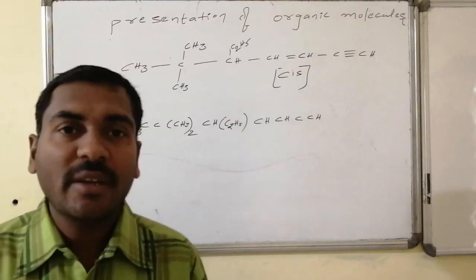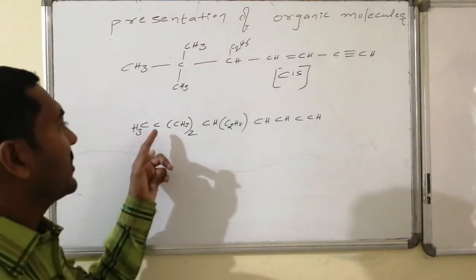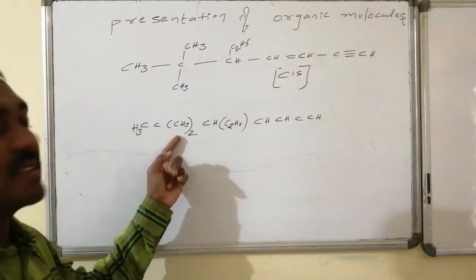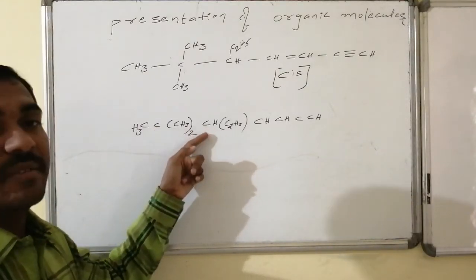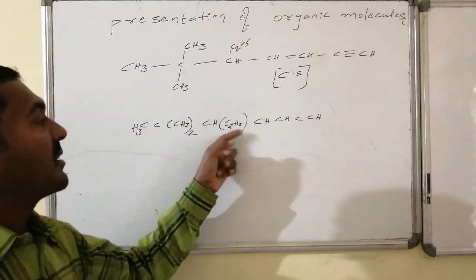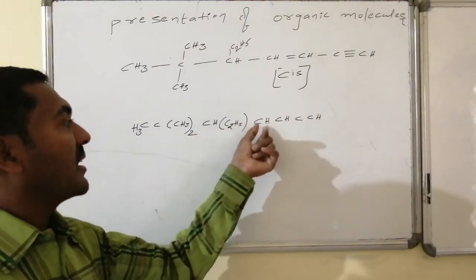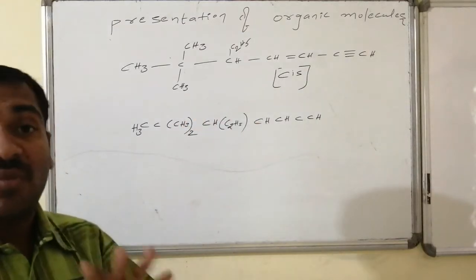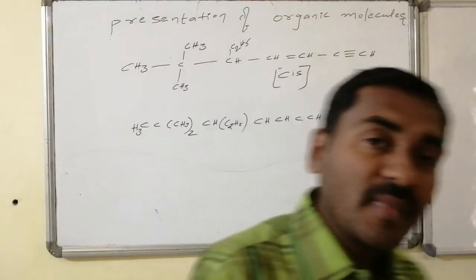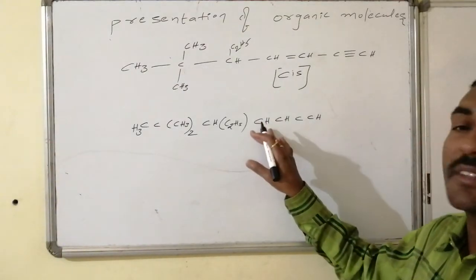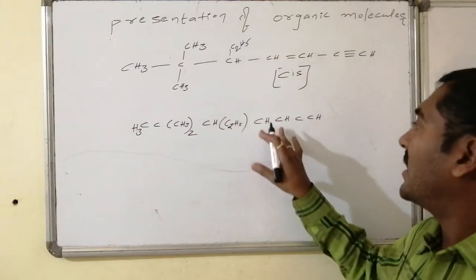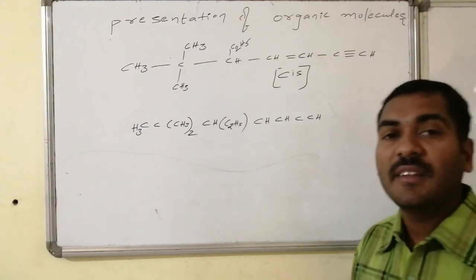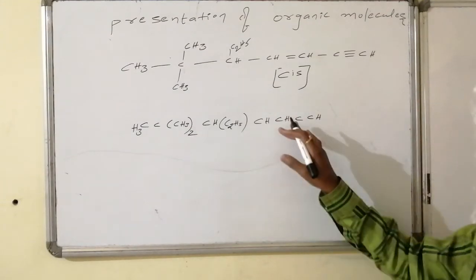Here the meaning of this is that the terminal is a methyl group, connected with a carbon having 2 methyls as its substitution in the straight chain, and it is connected with another carbon having ethyl as substitution, connected with CH. CH implies what? Left side 1 valency, right side 1 valency, and the other 1 valency with hydrogen. Out of 4, how many are satisfied? 3 are satisfied, implying the remaining one is a double bond. And here also, this carbon is connected on the left and right followed by H, so 3 are satisfied, implying the remaining one is a double bond.